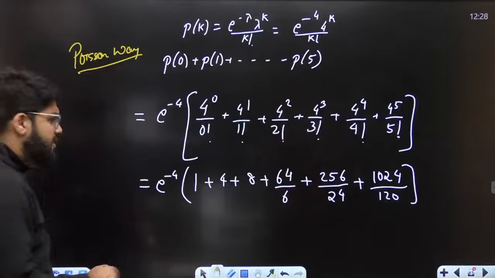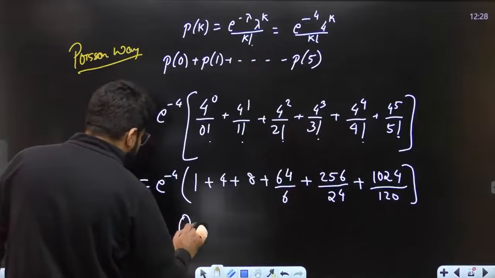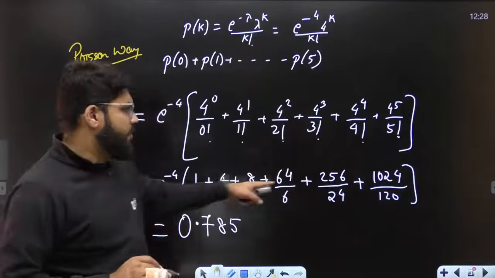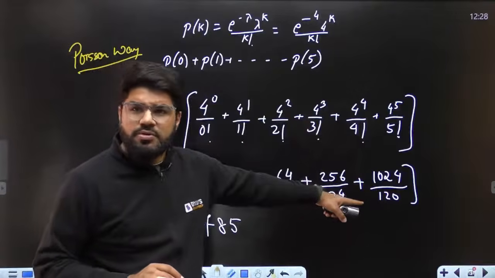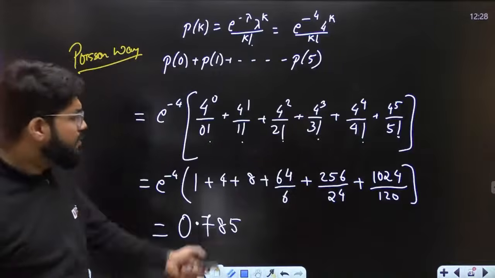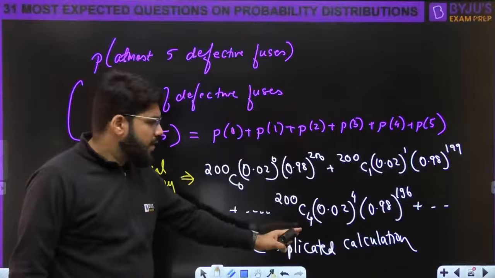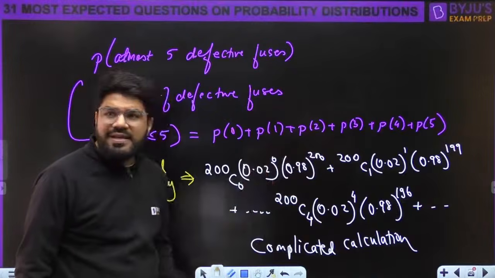0.785 is the last answer that is coming up here after multiplying by e power minus 4 as well. 0.785. It is all doable. Manually I've written it. I don't need the calculator, just for addition I finally used it. But the previous one was a little horrible calculation. 200 C4, right? 0.98 power 196.